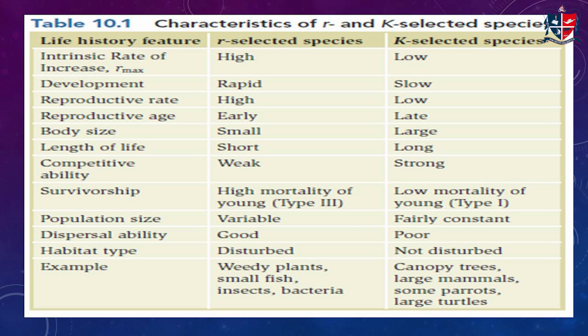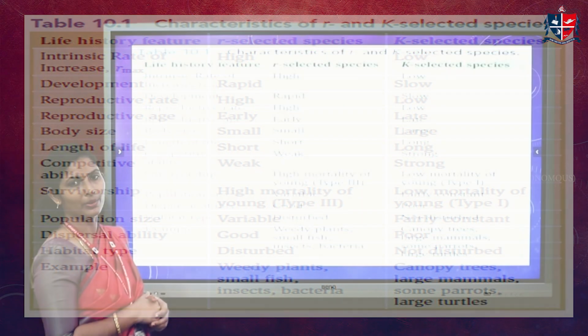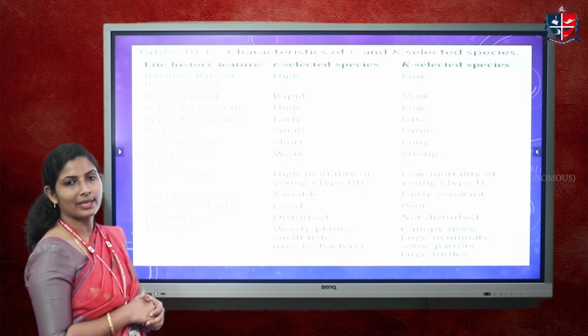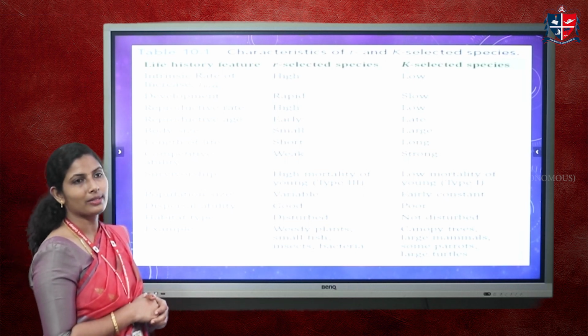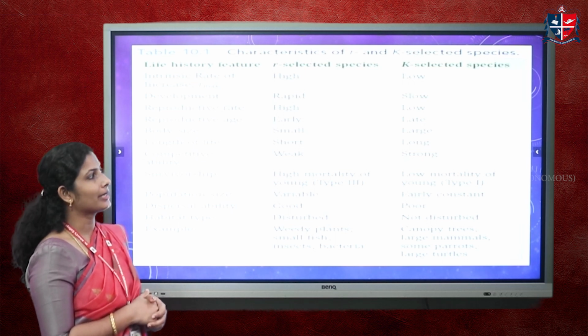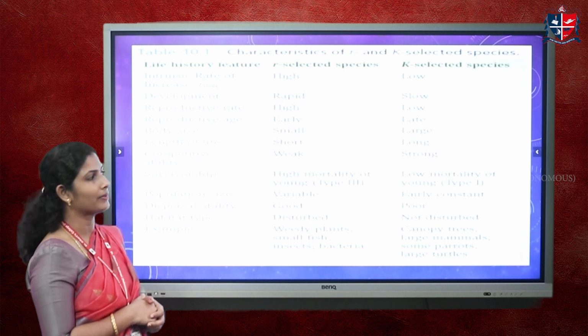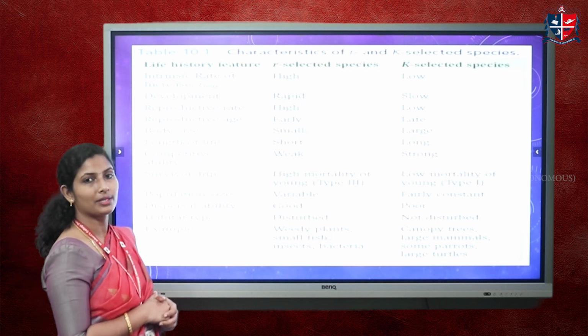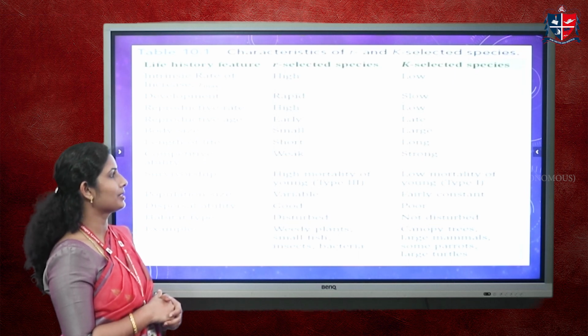The second aspect is development. R selected species have rapid development, and the K selected are slow developing ones. Reproductive rate is very high, that means a large number of offspring are produced even in a single reproductive act. But in K selected species, their reproductive rate is very low. That means 1 or 2 individuals are produced at a single reproductive event. The body size of r selected species is small because they can't grow much in this disturbed habitat, hence the size will be small, and the K selected species grow up to very big sizes. Length of life for r selected species is short, and length of life of K selected species is long.